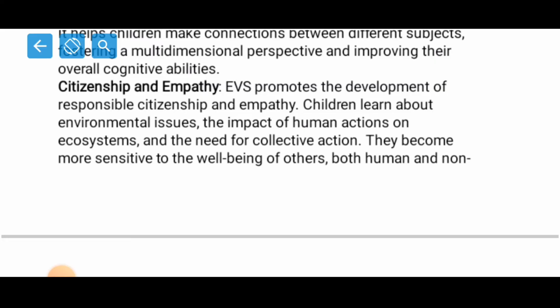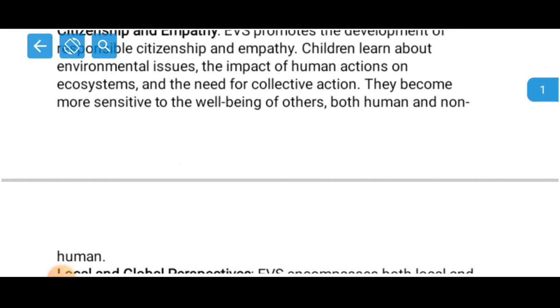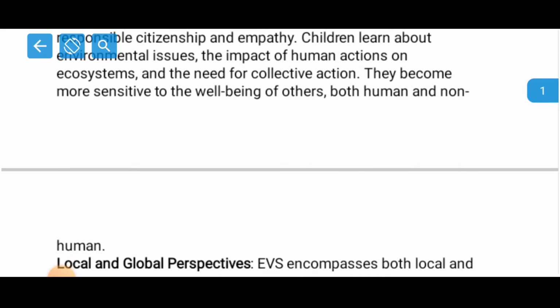And they become very sensitive to both the living as well as the non-living components of the environment, right?